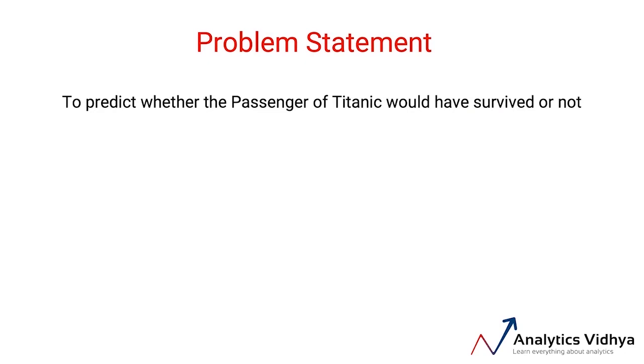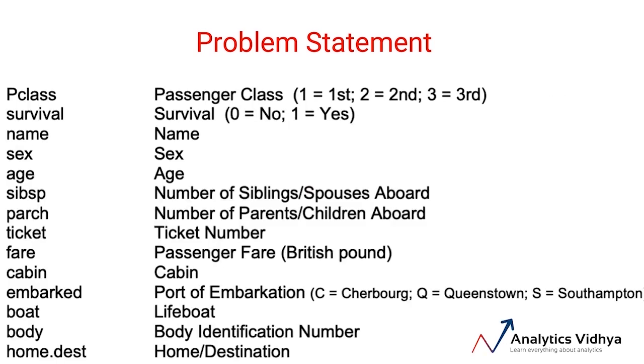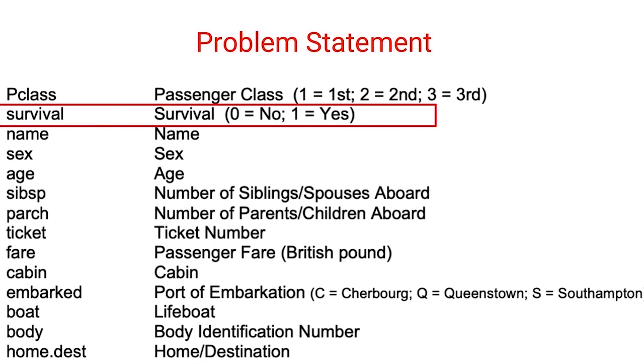So we have to predict whether a particular customer would survive a Titanic tragedy or not. Right, so as you can expect, the outcome for this problem would be survival, 0 or 1. So 0 stands for no survival and 1 stands for survival. And we have various variables like sex or age or the cabin number and the ticket details of various passengers. And we need to predict whether a particular customer survived or not. So this is a classification problem.